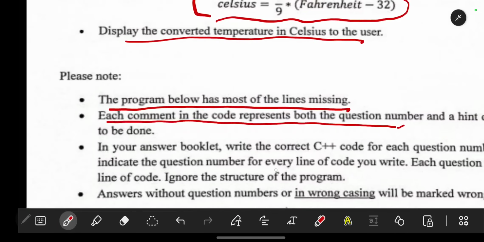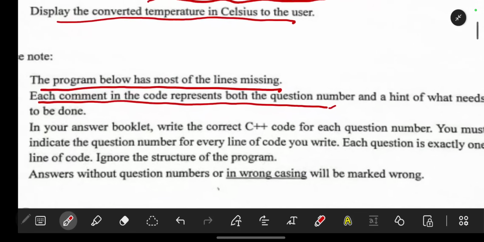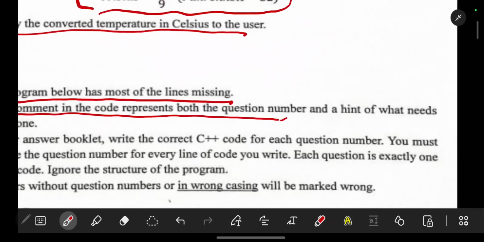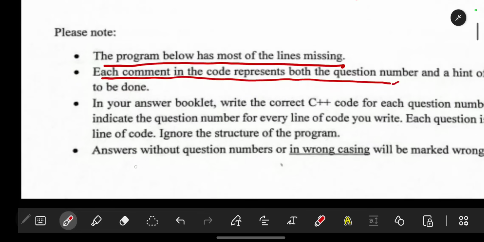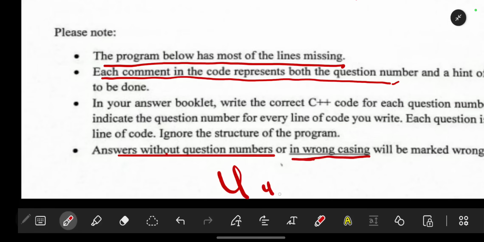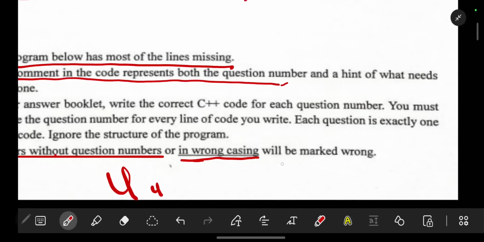You must indicate the question number for every line of code you write. Each question is exactly one line of code. Ignore the structure of the program. Then we are told answers without the question numbers or wrong casing, which means uppercase or lowercase, will be marked wrong. So remember, C++ is case sensitive.